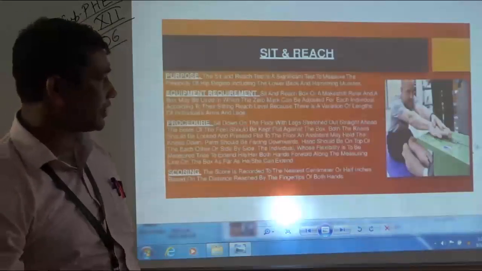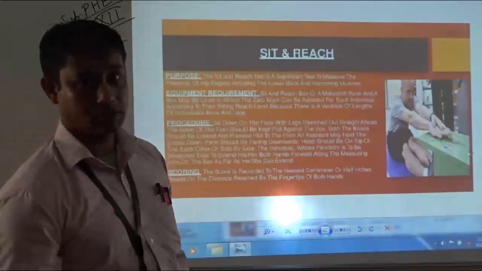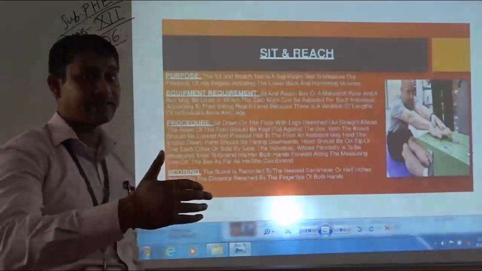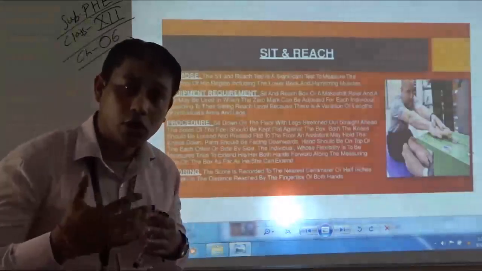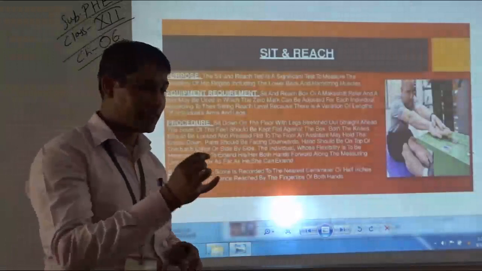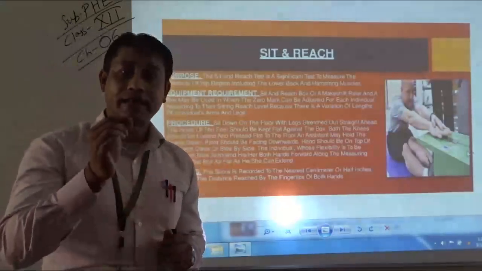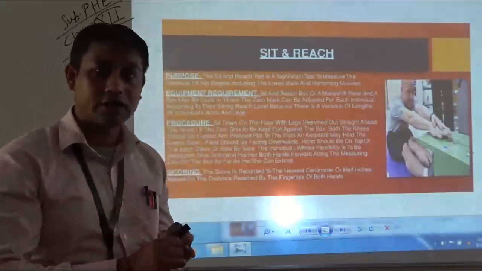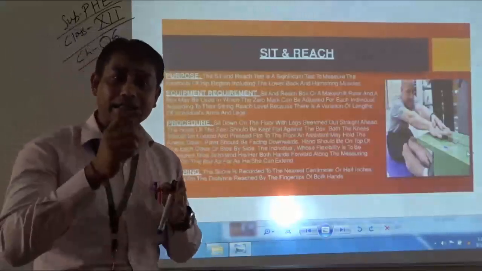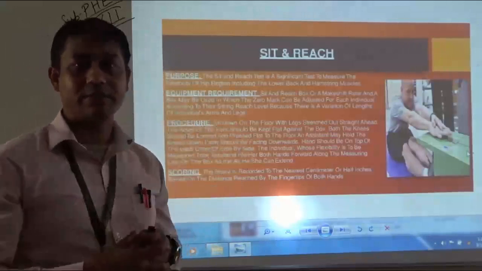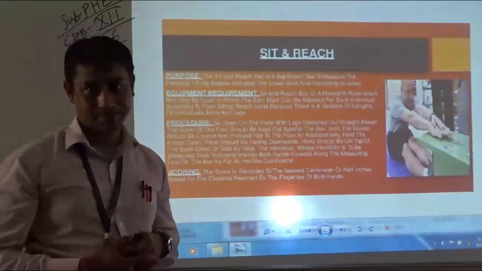When the subject reaches the peak position, meaning the subject is unable to move further, the subject needs to hold that position for 2 seconds. The examiner will record the distance, and that distance covered will be the score of the subject.